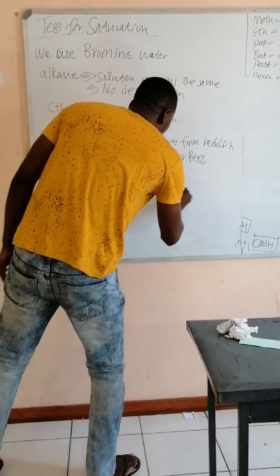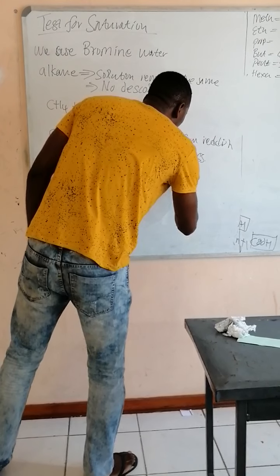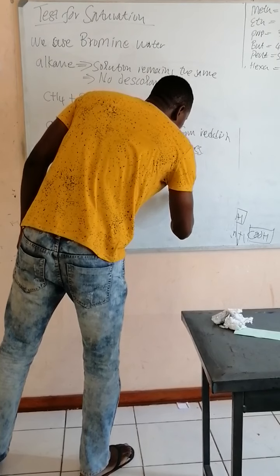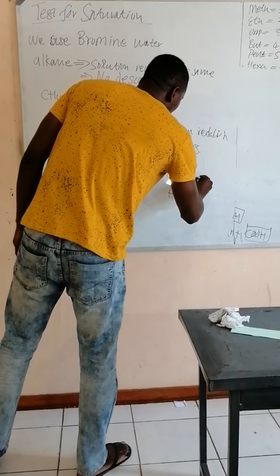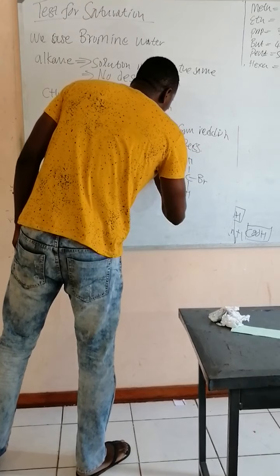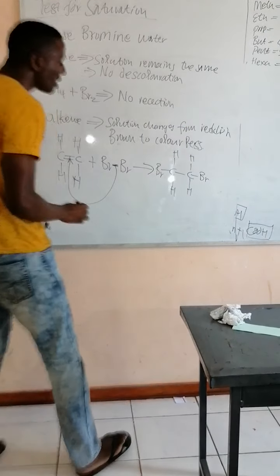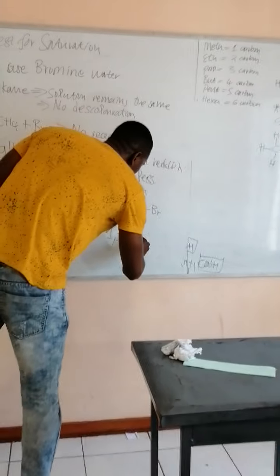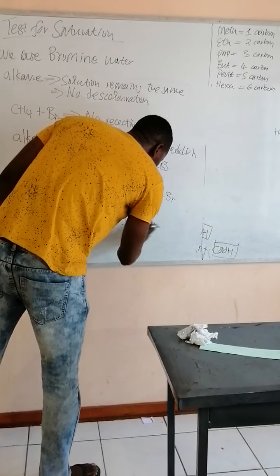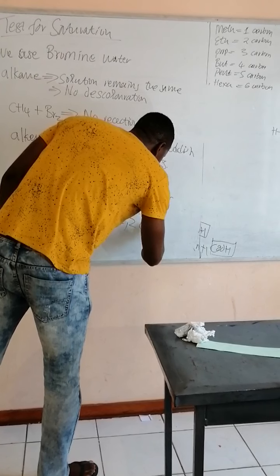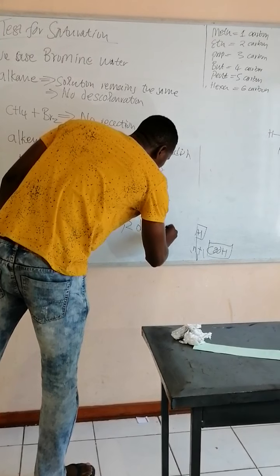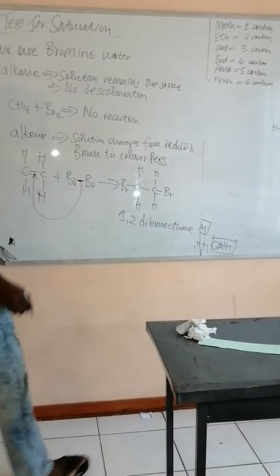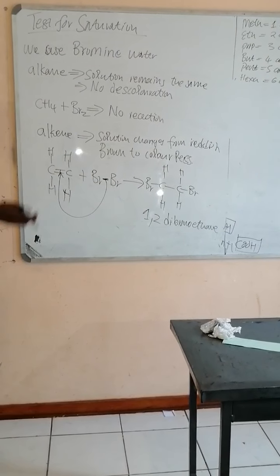Now we'll have C and C, then the hydrogens on this side, and the bromine on each side. It is going to be 1,2-dibromoethane. So you can just name that.